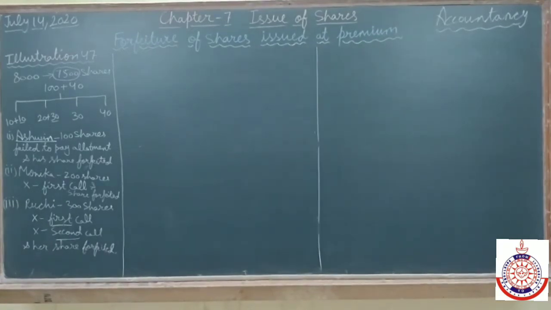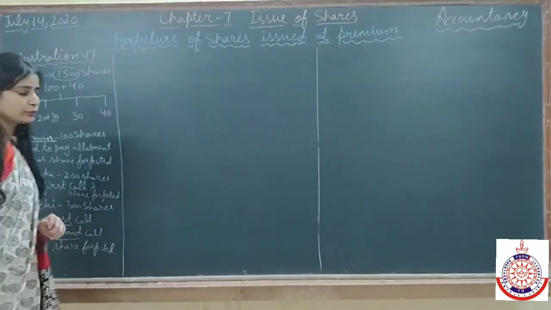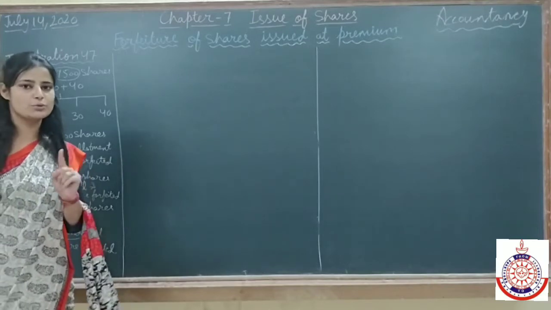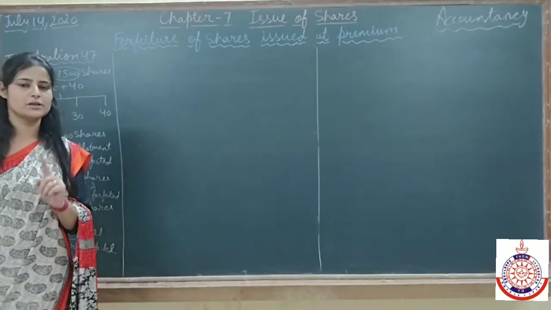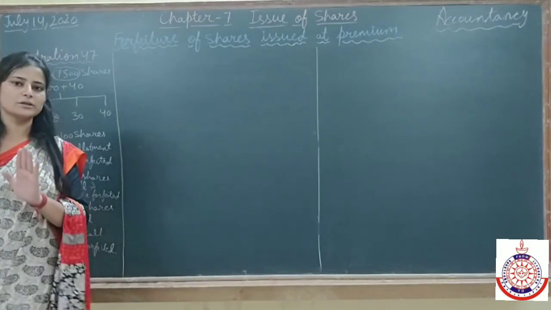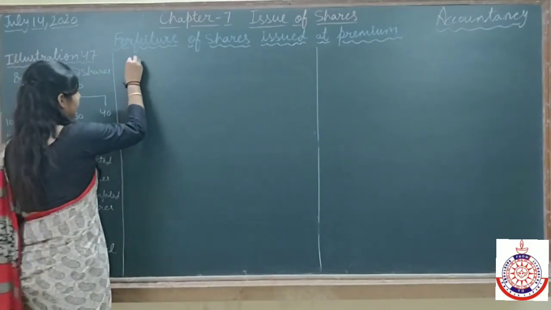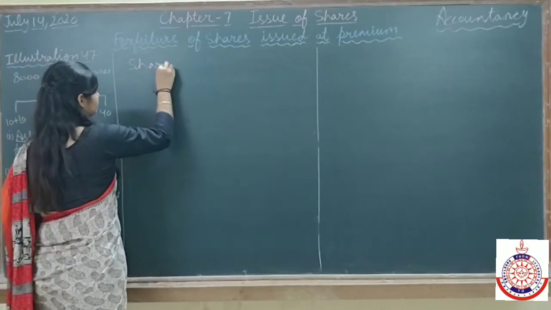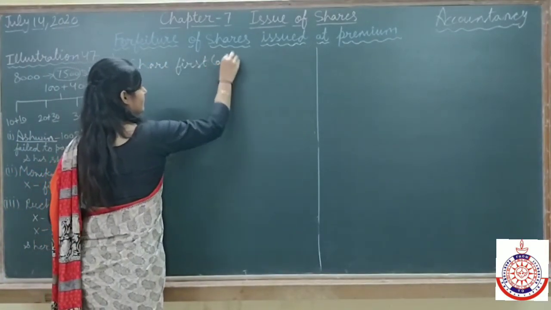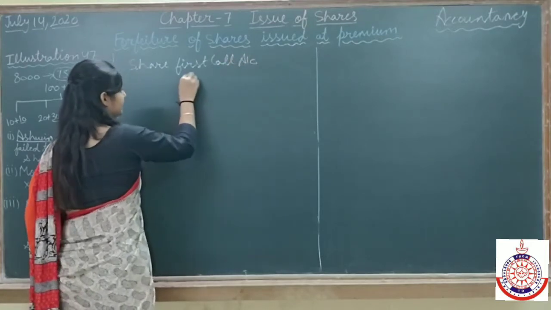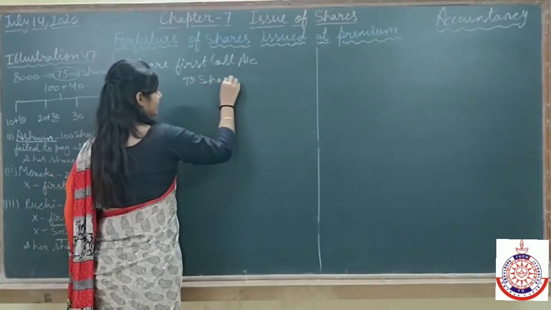Now come to the next, when money is received on first call. Again I am going to write the entry for the first call amount due. The entry will be share first call account debit to share capital.